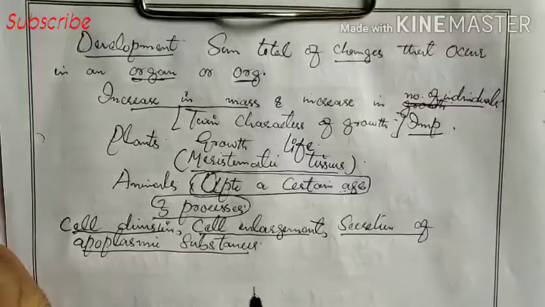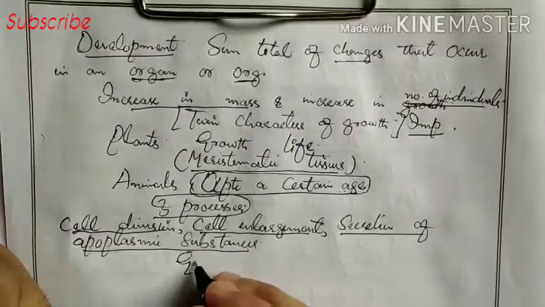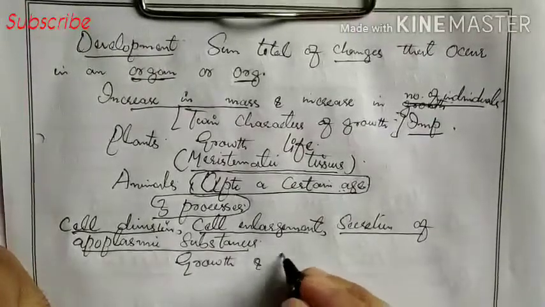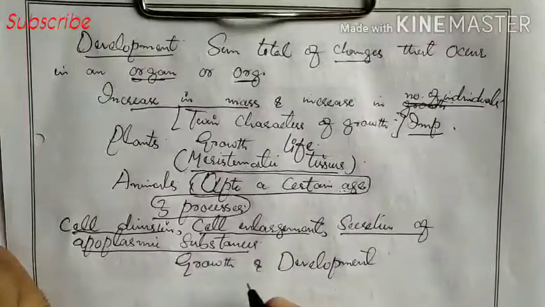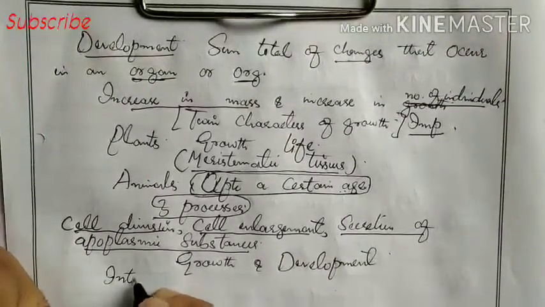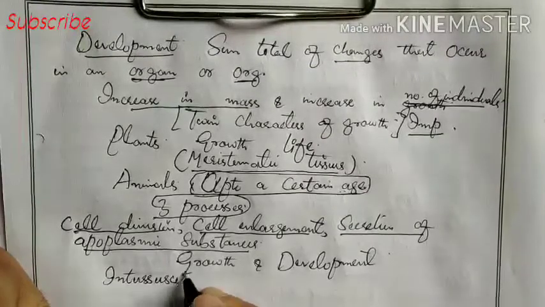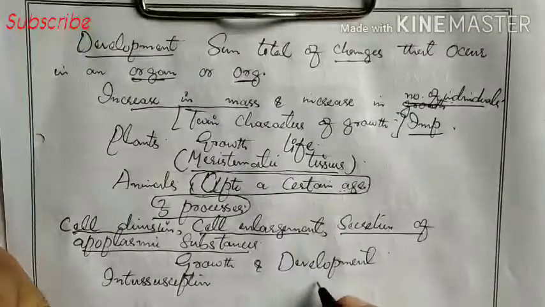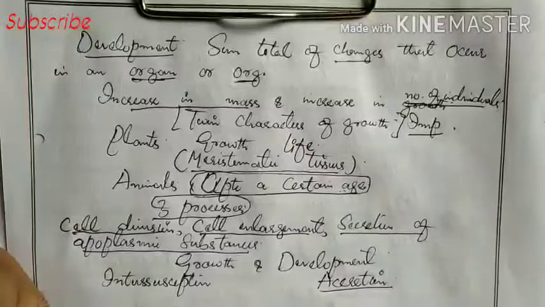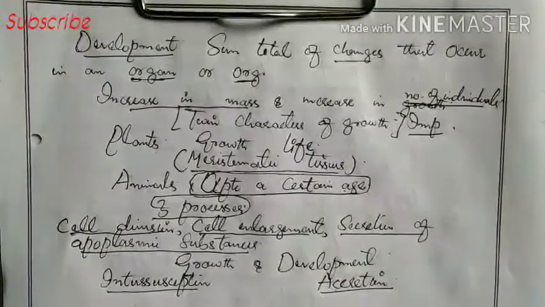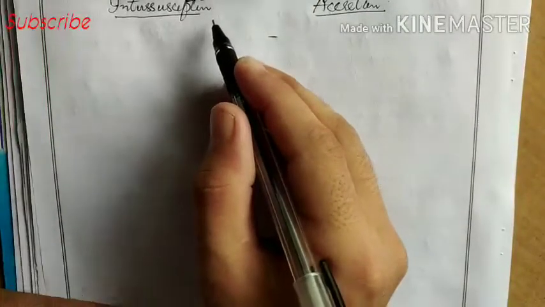Now, growth and development occur in two ways. One is intussusception and another is accretion. Intussusception and accretion are the two types of growth and development. Now we will see what is intussusception and accretion.